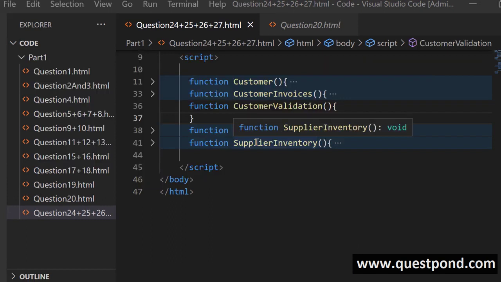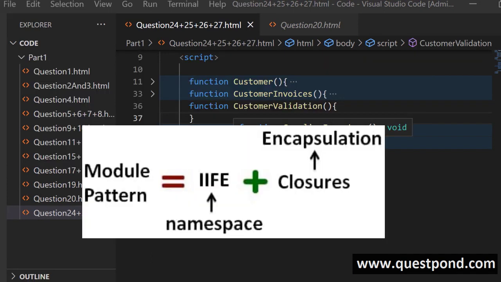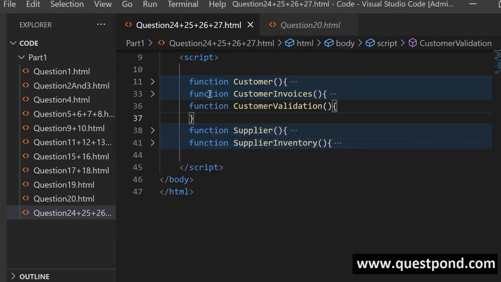Module design pattern is a combination of IFI and closures. IFI helps for creating logical namespaces, which further organizes your code and makes it structured, while closures help for implementing good encapsulation. So through encapsulation, we can control what is to be shown and what is to be hidden. You can see out here we have a sample code.